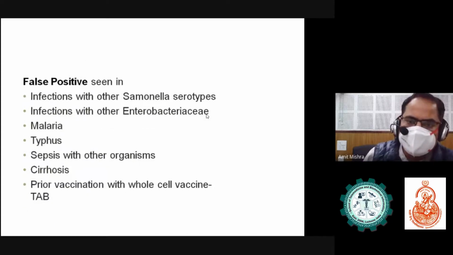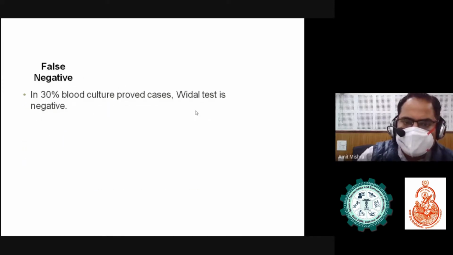We can get false positives in infection with other Salmonella serotypes, infection with other Enterobacteriaceae, malaria, typhus, sepsis with other organisms, cirrhosis, and TAB vaccination with a whole cell vaccine. False negatives can occur: in 30% of blood culture proven cases, the Vidal test is negative.